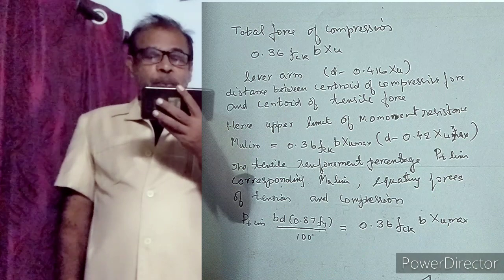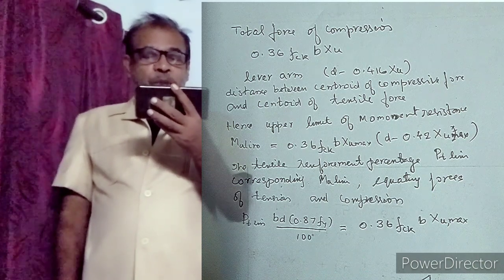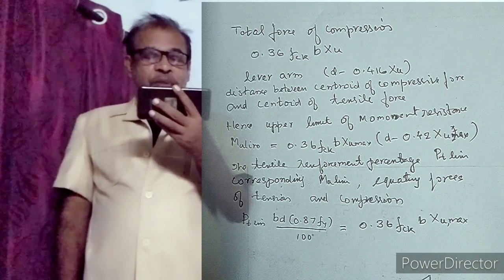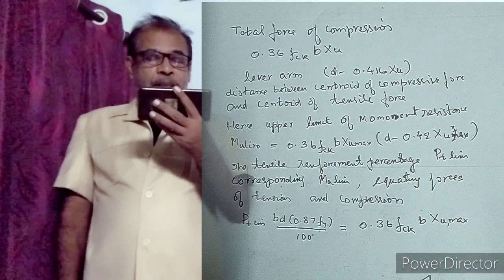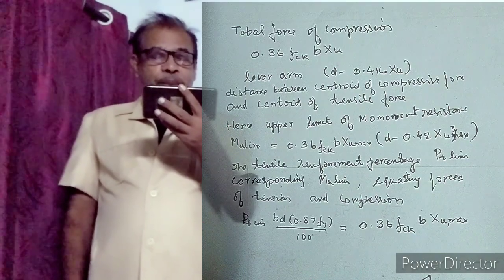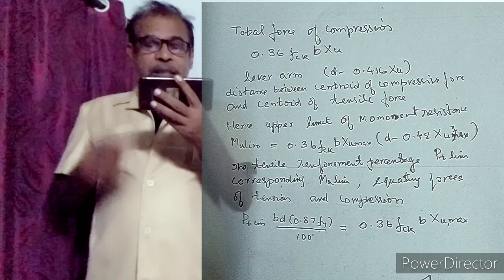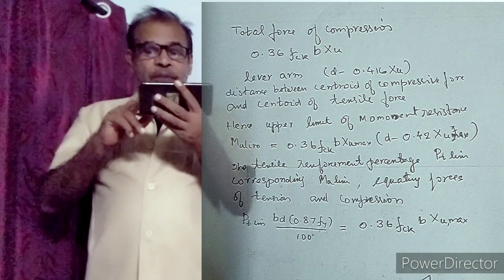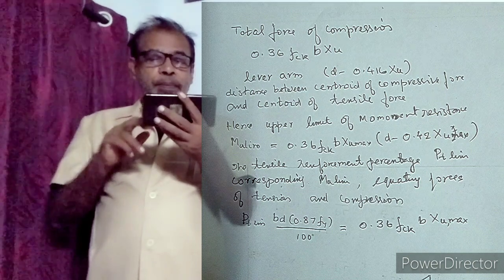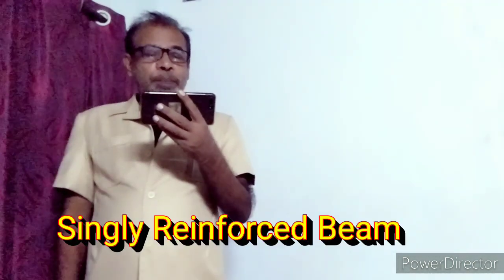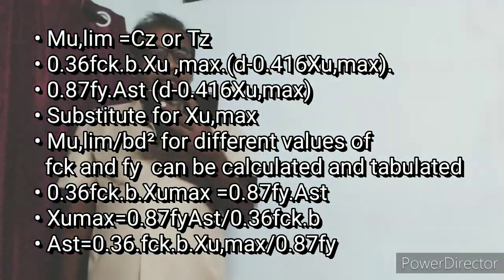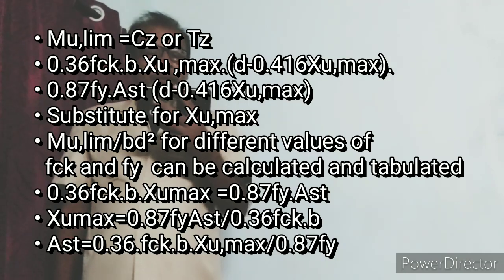The tensile reinforcement percentage, pt lim, corresponding to Mu lim, by equating force of tension and compression: pt lim b d into 0.87 fy by 100 is equal to 0.36 fck b xu max. Singly reinforced beam, Mu lim is equal to C z or T z. C is total compressive force, z lever arm.